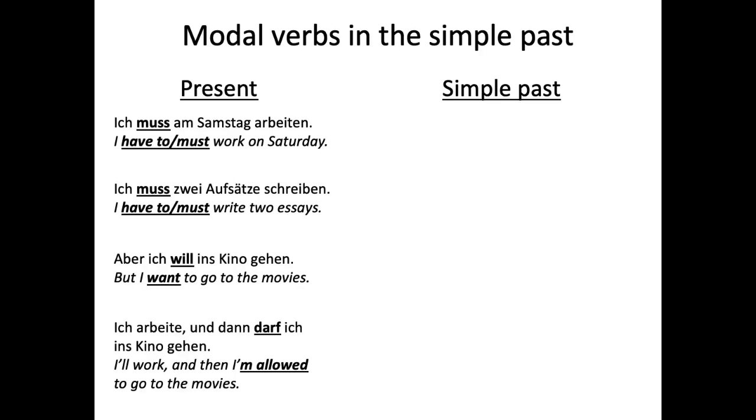So those were present tense, and here we have some more present tense. Ich muss am Samstag arbeiten. So you see our muss is in the second position, normal verb position, and then arbeiten, which is our infinitive, is at the end. And then you can see with the simple past, it's going to be the exact same word order, except we've conjugated our verb in the simple past, but everything else has stayed the same. So with the present and the simple past, the word order is the same. All you have to do is conjugate the verb a little differently.